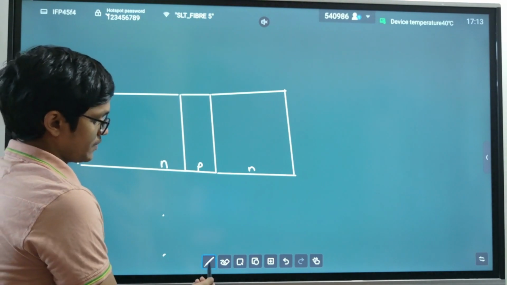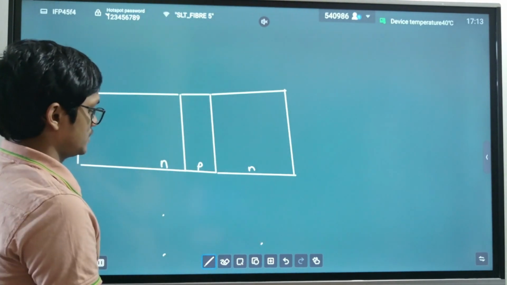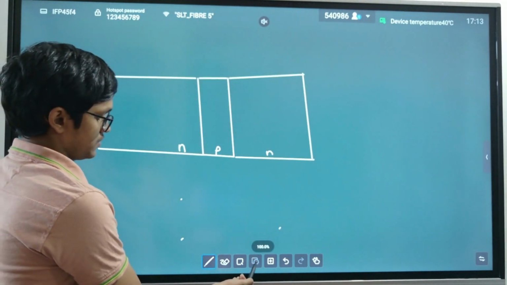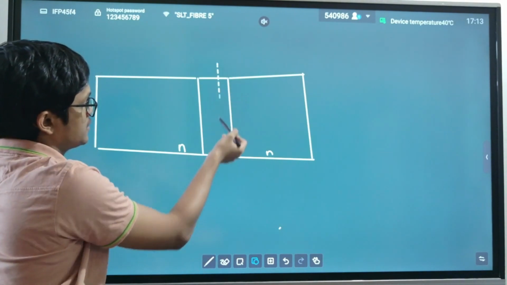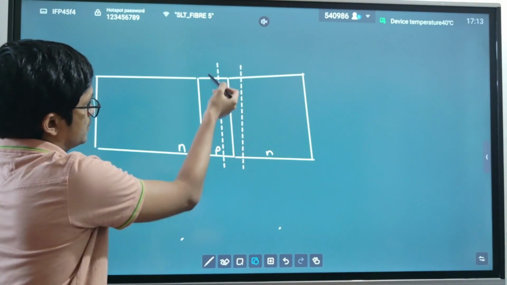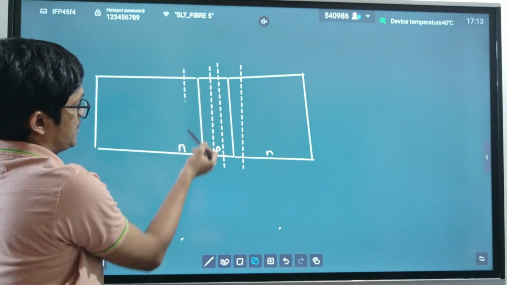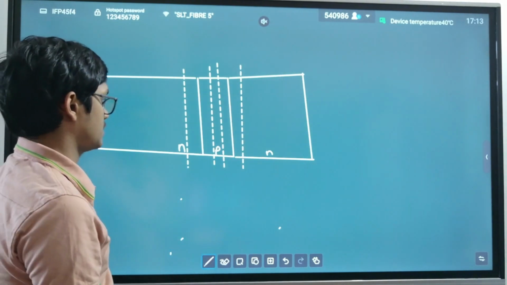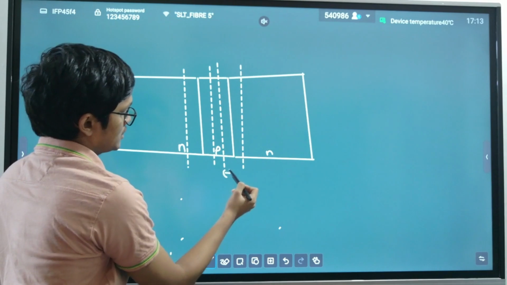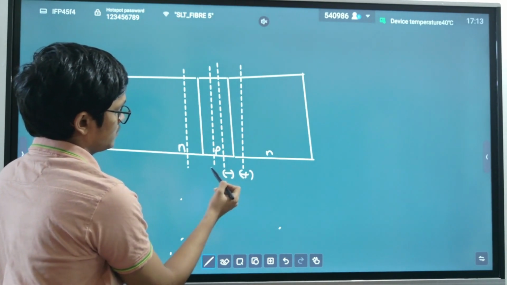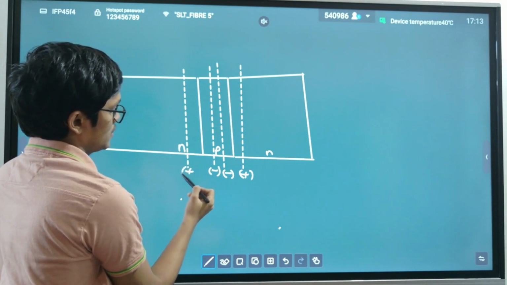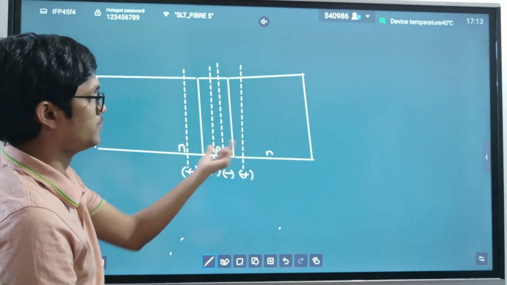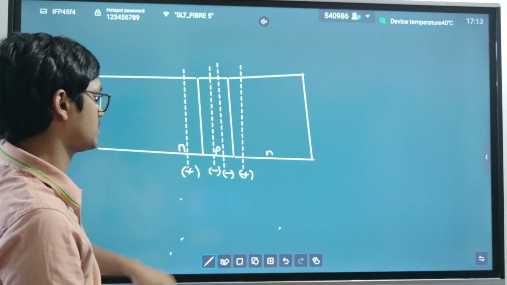Now as you know, there's a depletion region like this between this PN junction, and there's a depletion region like this between this PN junction. As we know, the P side becomes negative in the junction. This side becomes negative, this side becomes positive, this side becomes again negative, this side becomes positive. So there's a depletion region formed like this. Whenever you have a PN junction, you have a depletion region between them.